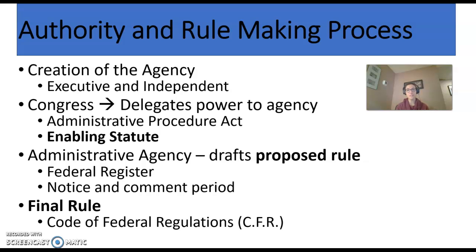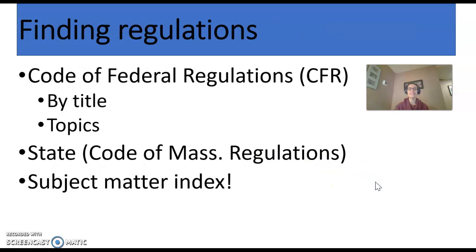The comment period could be 30 days, 60 days, 90 days, after which the comment period will close, and then the agency will issue a final rule. Now, the final rule goes into a set of books called the Code of Federal Regulations. And that is kind of like looking at the US Code or the Massachusetts General Laws. At that point, you're looking at the final book of the Code of Federal Regulations. You're looking at the existing regulations. And they are organized exactly like statutes. They're organized by topic. So all your food and drug laws are in the same place. All your IRS laws are in the same place.